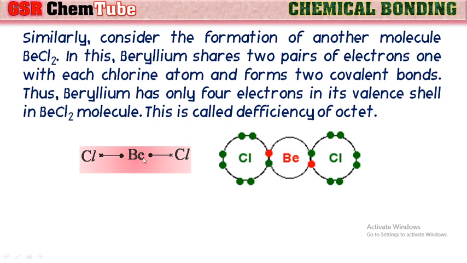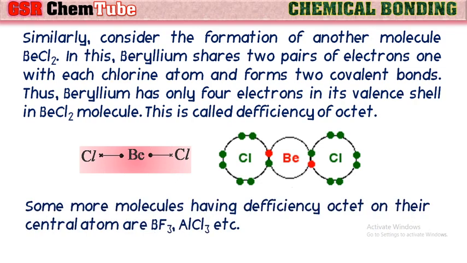So you can see here clearly beryllium has 2 valence electrons. It is sharing 2 pairs of electrons, one with each chlorine atom. By that beryllium is getting only 4 electrons in its valence shell after the bond formation. This is called deficiency of octet. Some more molecules having deficiency of octet on their central atom are BF3, AlCl3, etc. In these molecules also, central atom is getting less than 8 electrons even after bond formation. These are called molecules with a deficiency of octet.